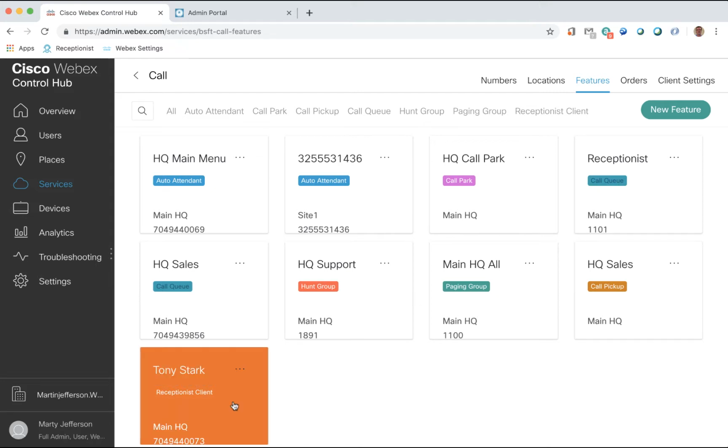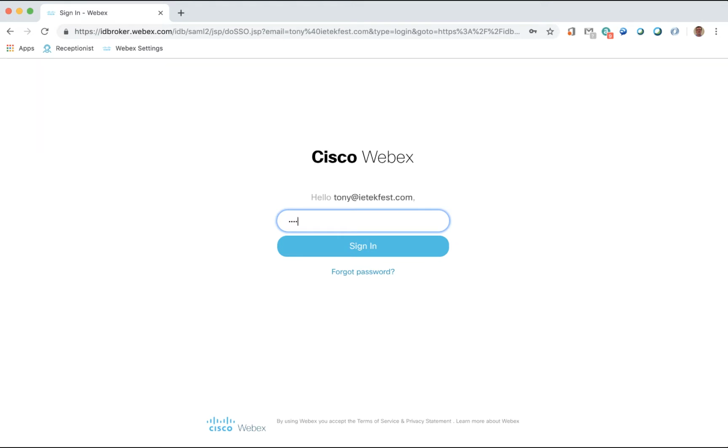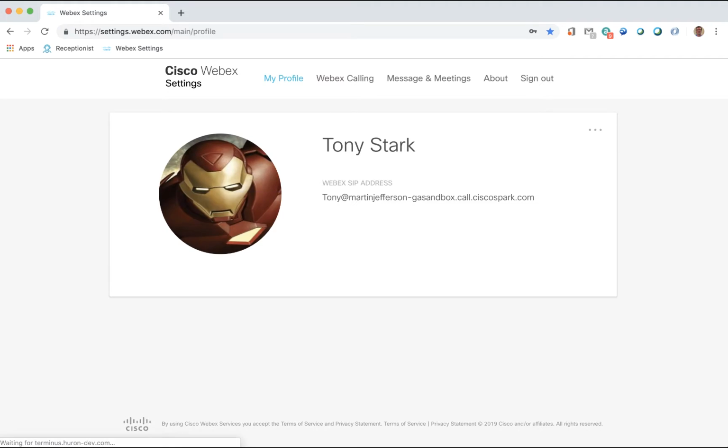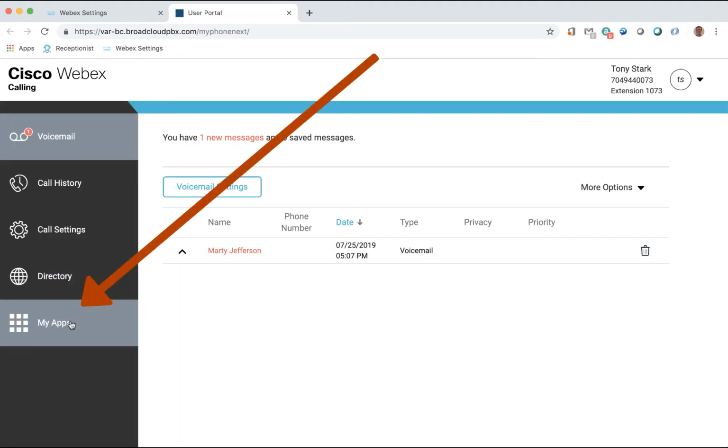Now that we have the Receptionist Client feature configured, let's see how it works. To launch the Receptionist Client for the first time, the end user can log in to the end user portal and click on the Webex Calling link. Once the end user portal loads, they would click the My Apps link and the Receptionist link.